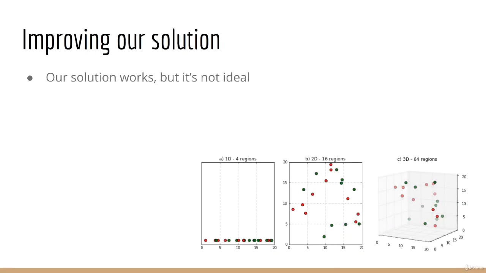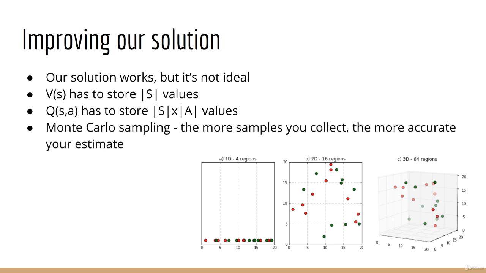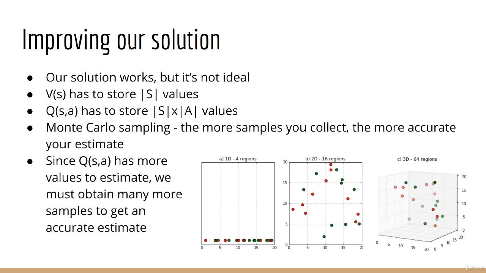At this point, our solution works, but it's not an ideal solution. Let's think about why. First, if you recall, V of S only stores big S values, but Q of SA stores big S times big A values. As you know, with Monte Carlo sampling, the more samples you collect, the more accurate your answer becomes. When we use Q of SA, we have many more values to estimate, and therefore, we have to collect many more samples in order to get an accurate estimate.